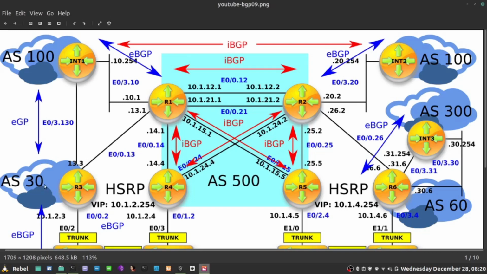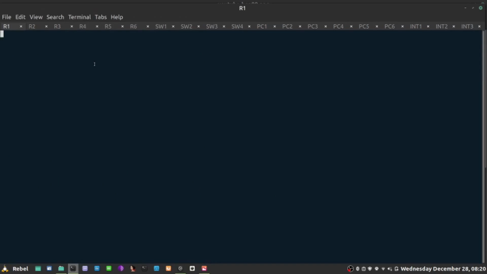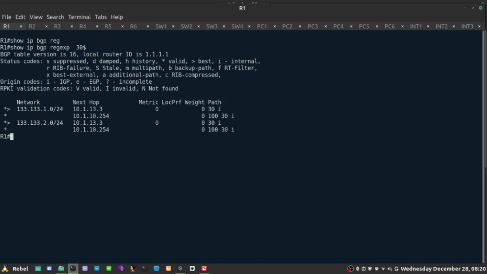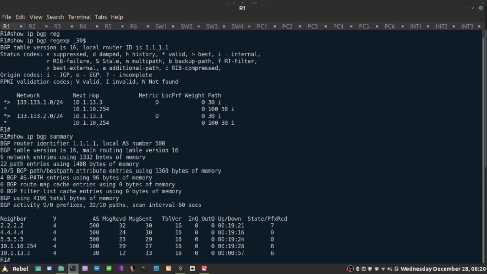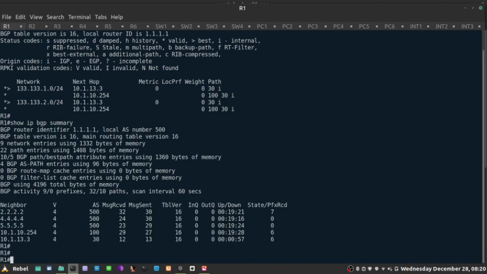So when I get, let's say, a prefix from AS30, let's filter those first in show IP BGP using regular expressions, learned from, originated by AS30. So this is originated by AS30, and there are 2 prefixes I am receiving: 133.133.10 and 20. If I ask my router now what am I advertising towards AS100, show IP BGP neighbor 10.1.10.254 advertised routes.